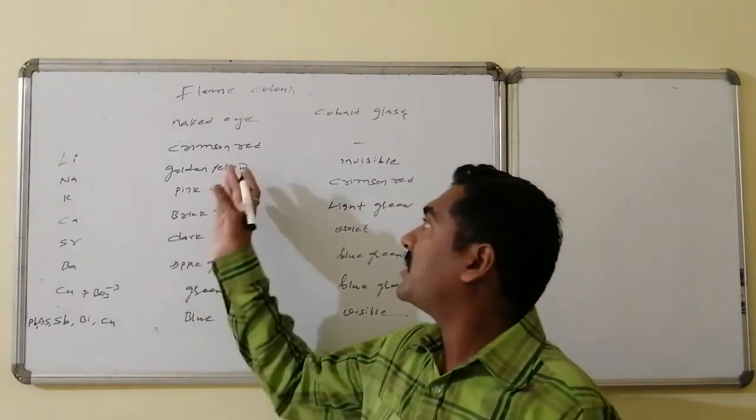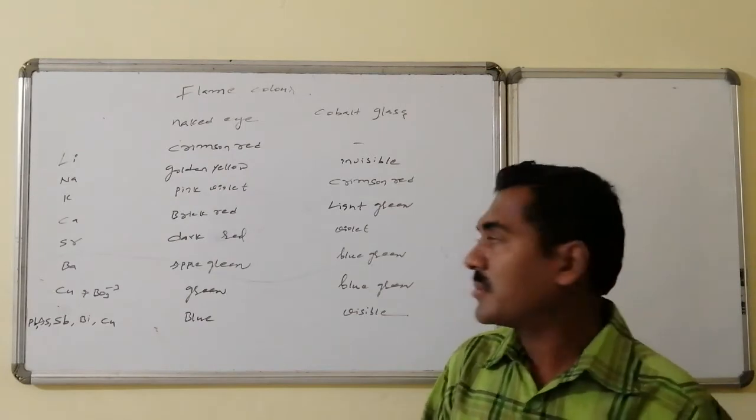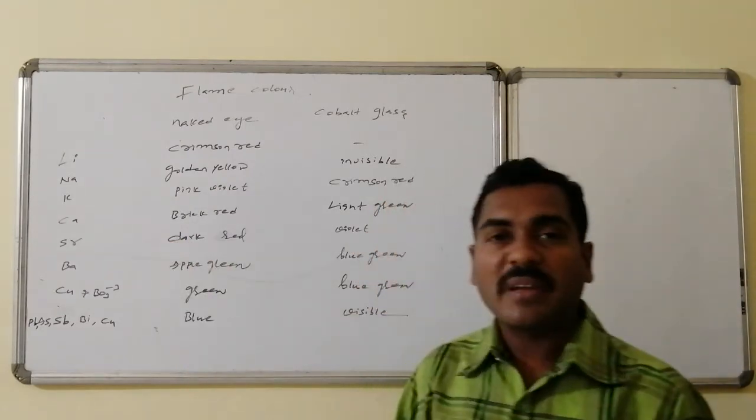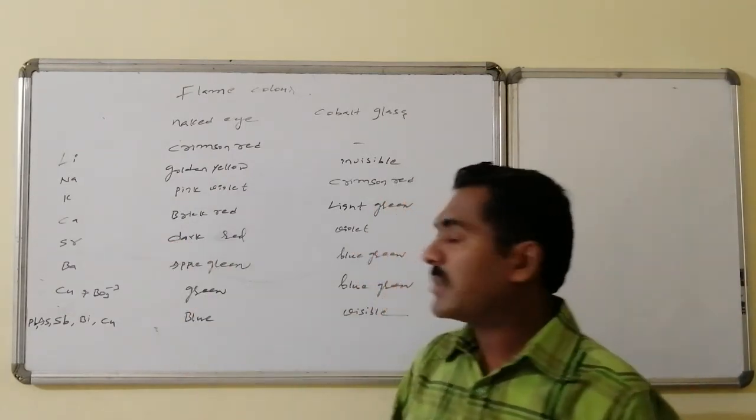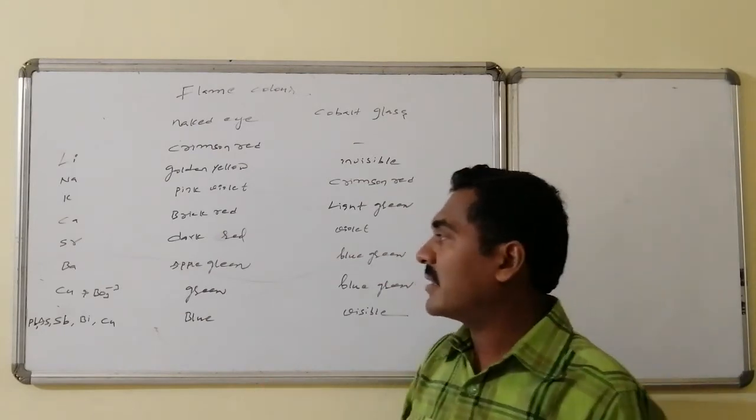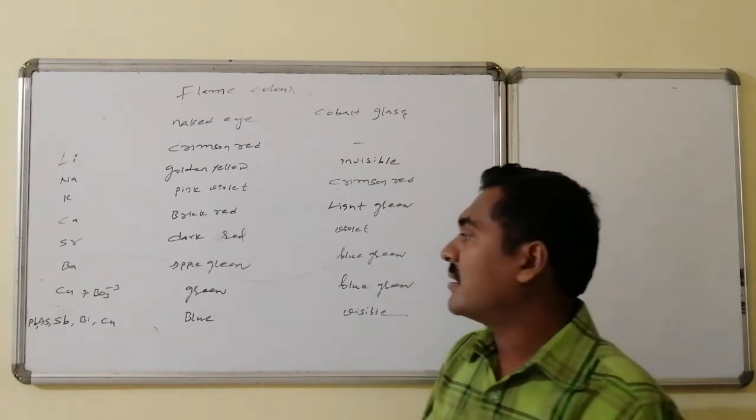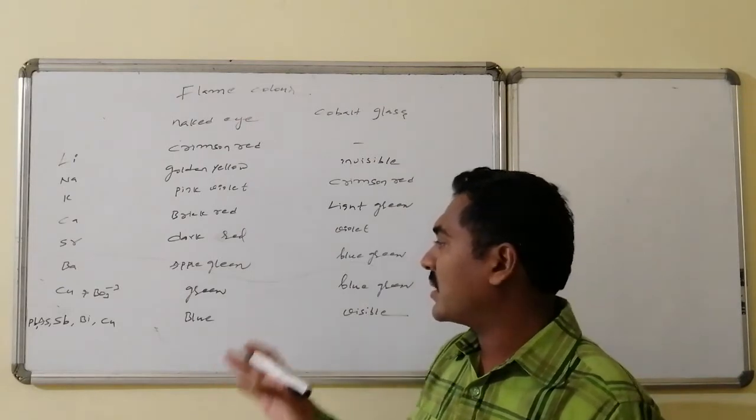Suppose in case of lithium it shows a crimson red color, sodium golden yellow, potassium pink violet, whereas calcium brick red, strontium is having dark red color, barium is having apple green color, copper as well as the borates are showing green color.